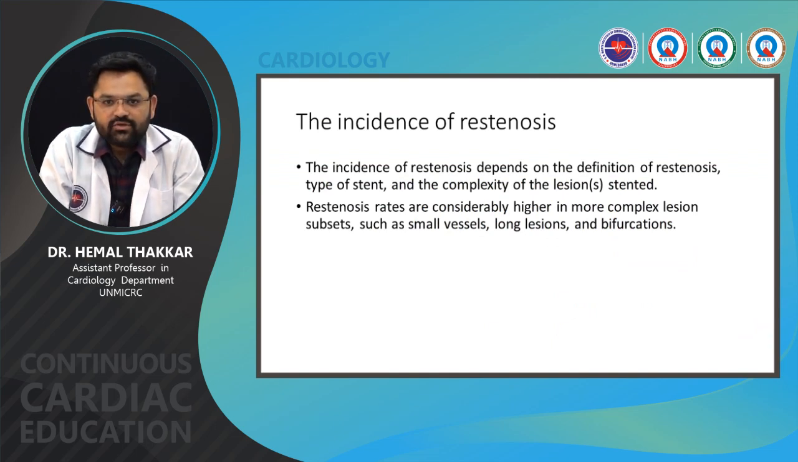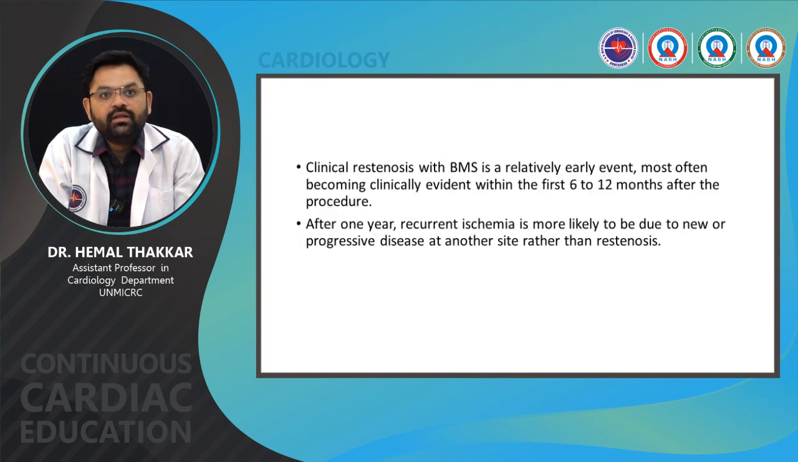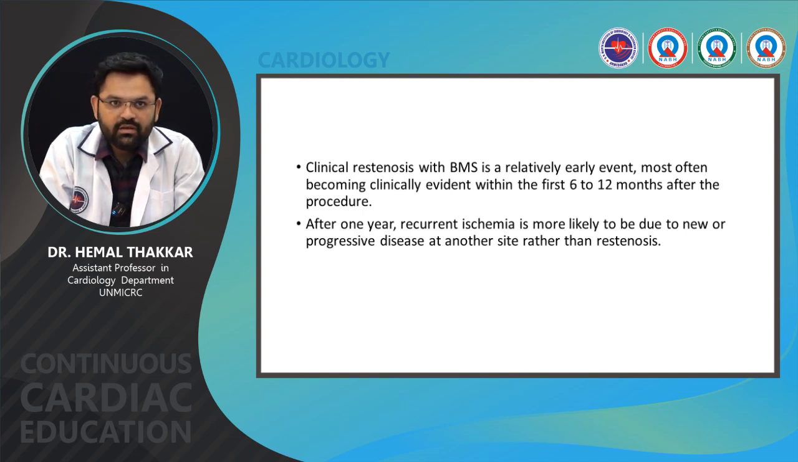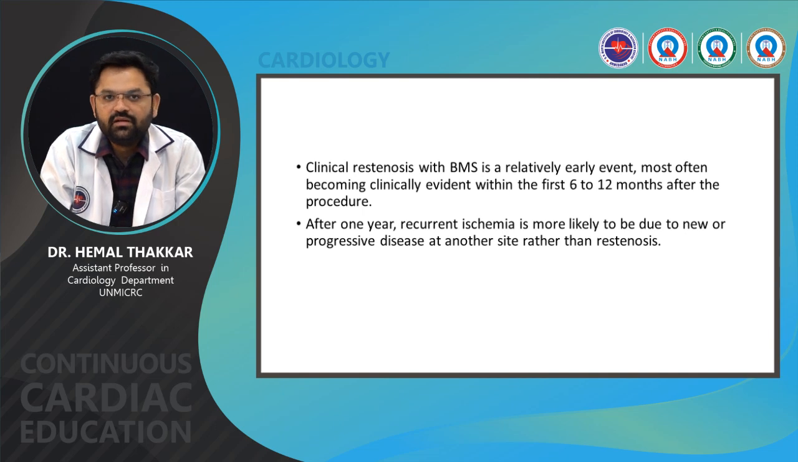So what is the incidence of restenosis? The incidence of restenosis depends on the actual definition of restenosis, type of stent, and the complexity of the lesion treated. Restenosis rates are considerably higher in more complex lesion subsets such as small vessel, long lesion and bifurcation, which is natural. And clinical restenosis with bare metal stent is a relatively early event, most often becoming clinically evident within the first 6 to 12 months after the procedure, and after 1 year recurrent ischemia is more likely to be due to new or progressive disease at another site rather than restenosis. In bare metal stent, this event is earlier than the drug-eluting stent.